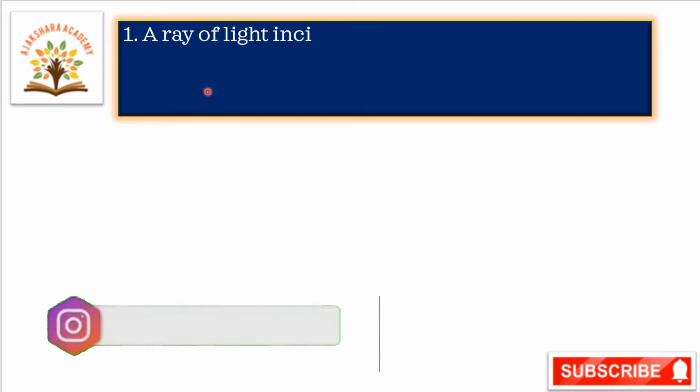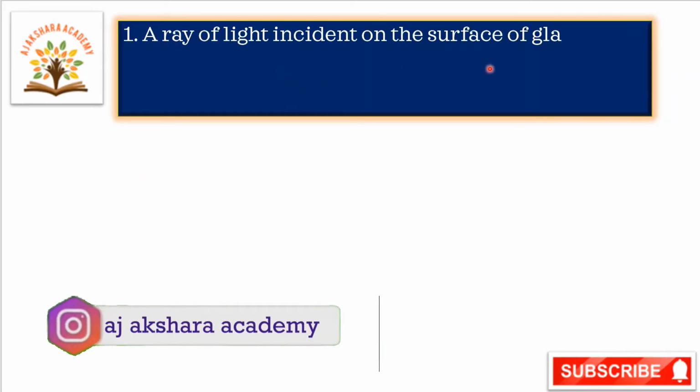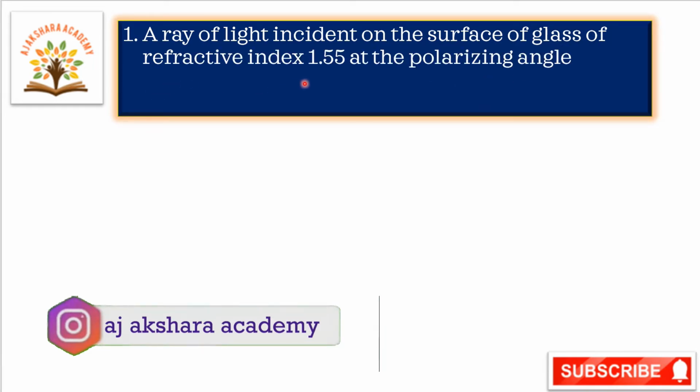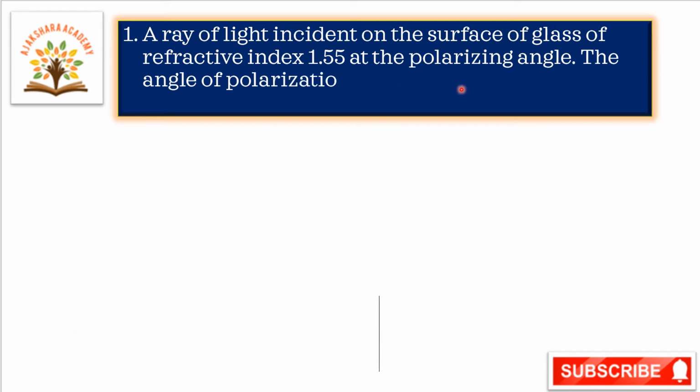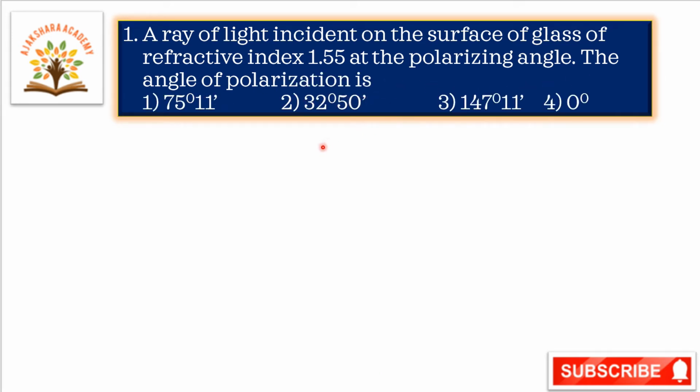Okay, let us go to today's session. First one. A ray of light incident on the surface of glass of refractive index 1.55 at the polarizing angle. The angle of polarization is, here we have to calculate the angle of polarization. Let us go to the solution.